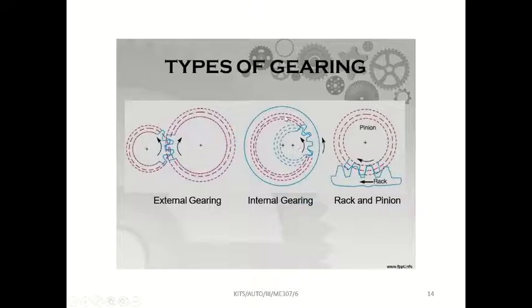Internal gear means, see, here you can see the outer line, it is having teeth inside, like a drum. You can't see it outside, but inside the drum teeth will be there. For example, can you see this cap? In the cap, inside threads are there. Similarly, in internal gear, inside teeth will be there.